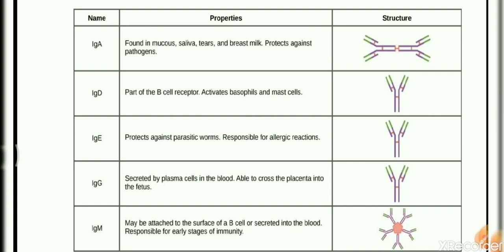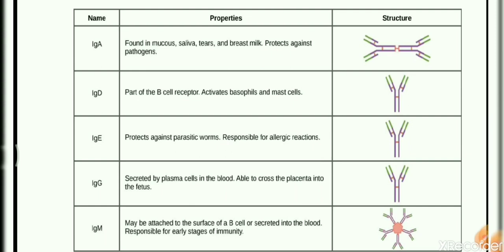The first one is IgA, which was asked in the question. It is also called immunoglobulin alpha, because these chains are actually the identification for the different types of immunoglobulins. IgA is predominantly found in mucus, saliva, tears, and breast milk.